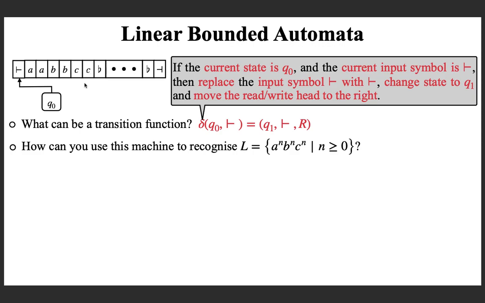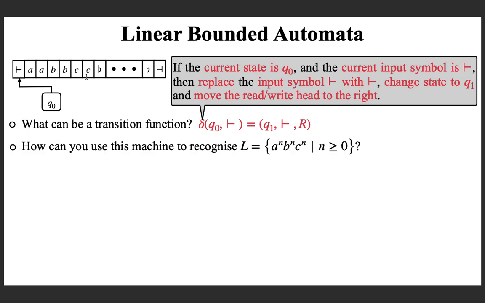You turn to the left, move all the way to the left until you reach the capital A, then turn to the right and repeat the same. First you find the first a, replace it with capital A, then move all the way until you find the first small b, replace it with capital B, again you move right until you find the first small c, replace it with capital C. This is what you do in the second round, and for this particular input you finished.